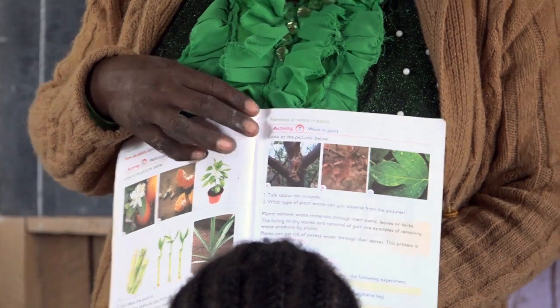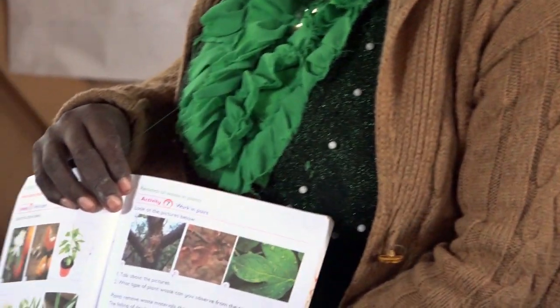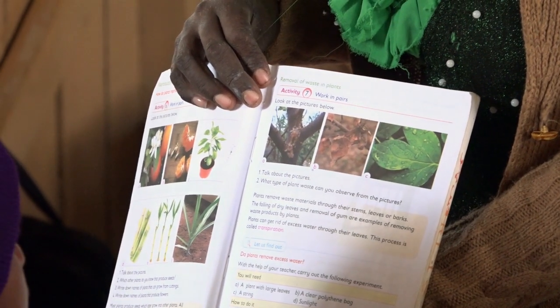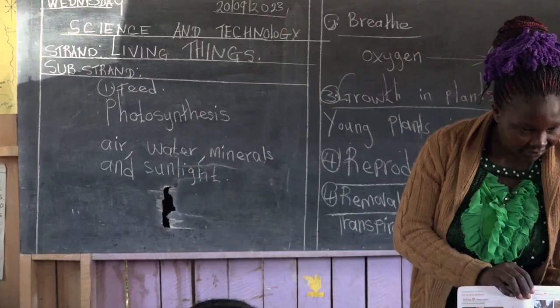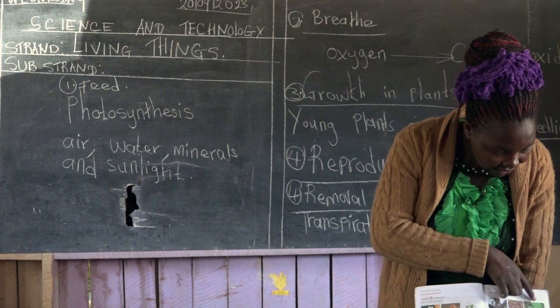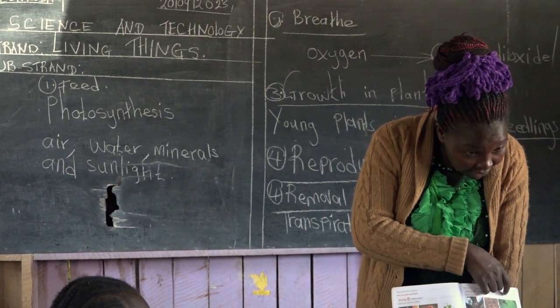You see? That is how they remove waste. Have you checked this one? You see some water on the leaf?